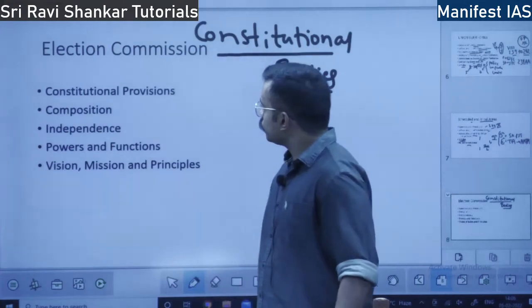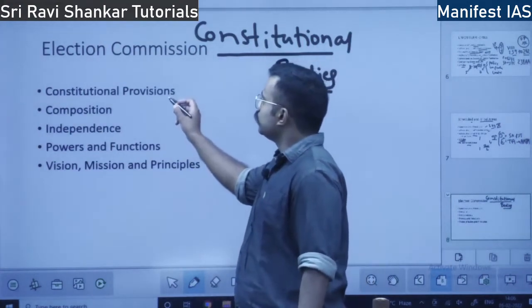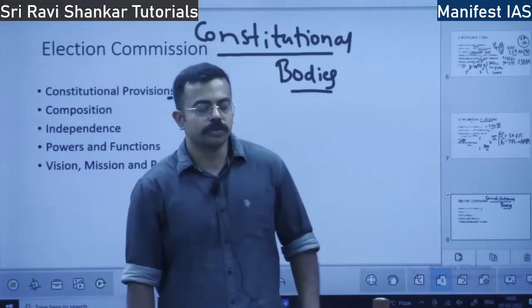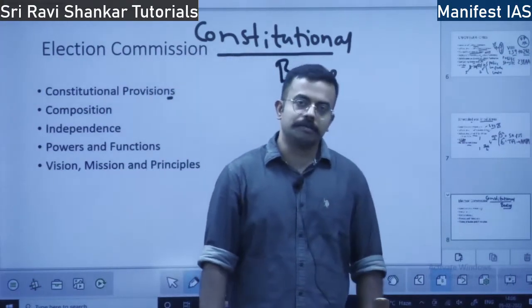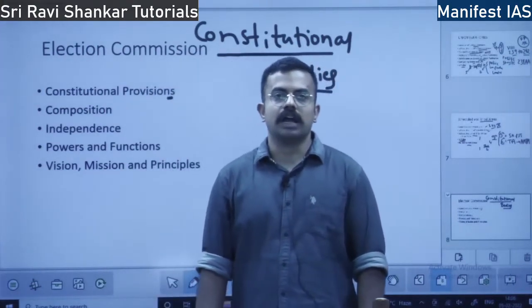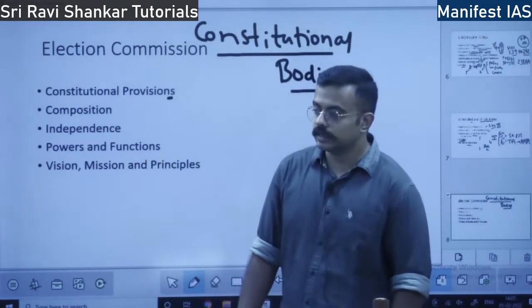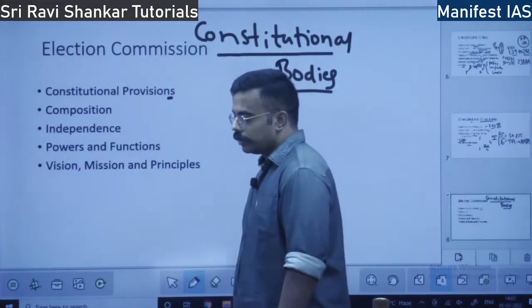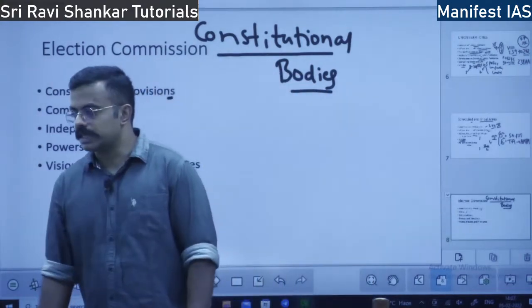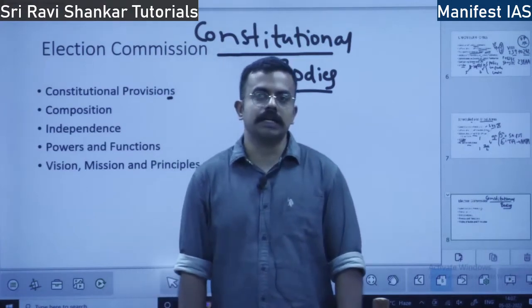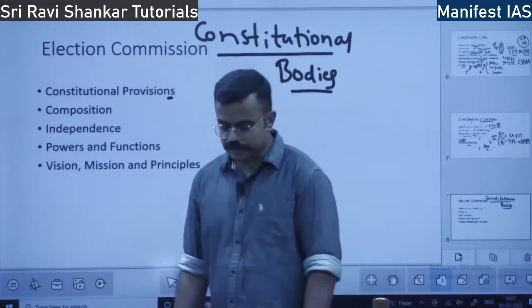Okay. So when it comes to election commission, you know what it does. It conducts elections for the parliament and state legislature, and also to the office of president and vice president. 4 areas: president, vice president, parliament, and state legislature.